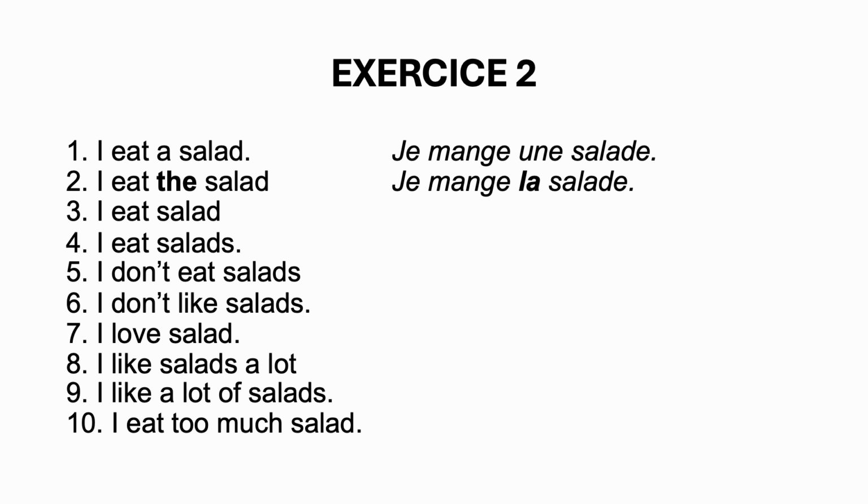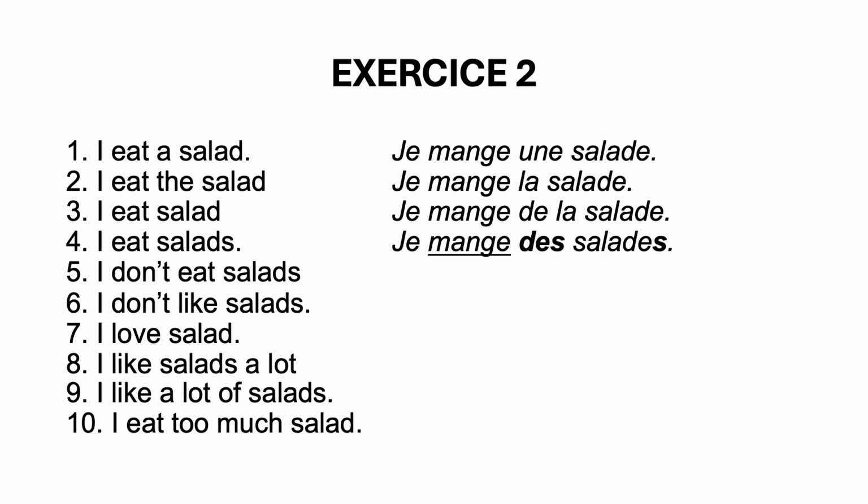3. I eat salad. So here is going to be je mange de la salade. You don't have an article in English, so you have to wonder, is it a verb of preference? Manger is not a verb of preference. Here, salad is singular. You know that salad is feminine, so you will have to use the form de la. 4. I eat salads. So still, it is not a verb of preference. However, here, salads is plural, so you're going to have to use the form de.